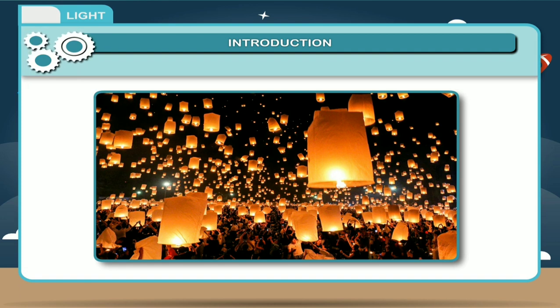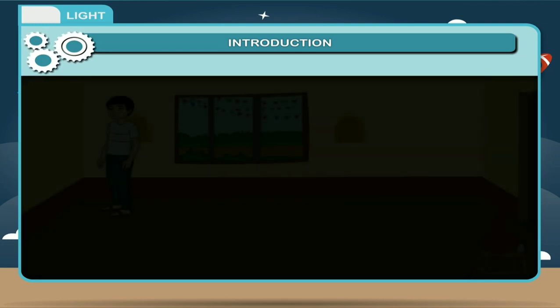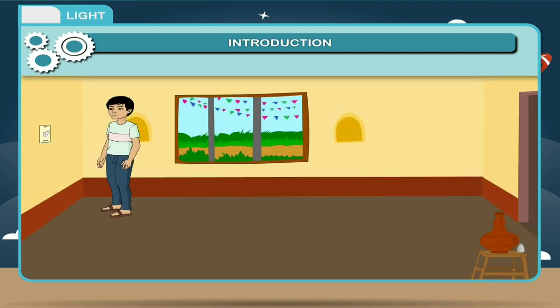For example, when we enter a dark room, we are unable to see the things present there. But as soon as we switch on the bulb, each and every object in the room becomes visible to us. You can see it in the video. Thus, we can see the things only in the presence of light.